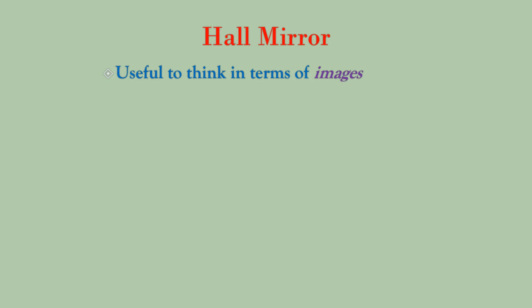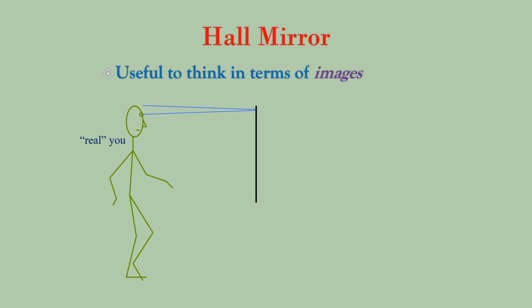Let's have a look at what is a half mirror. Now this is useful to think in terms of images. Now this is the real you which is standing in front of the mirror. Now this is not an entire mirror up till your feet. This is just a half mirror. Now when you look at yourself in the mirror, what is actually happening is your entire body could be seen in that mirror. Okay, the image of you, everything is seen properly. If you move a little backwards, you will see that your entire body is seen in the mirror, even though the mirror is of the smaller size. Yes.